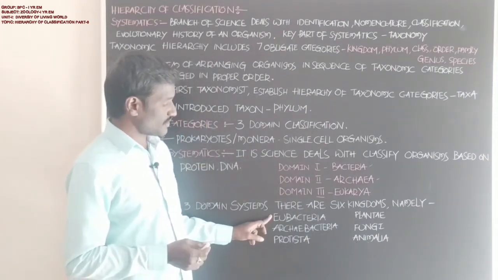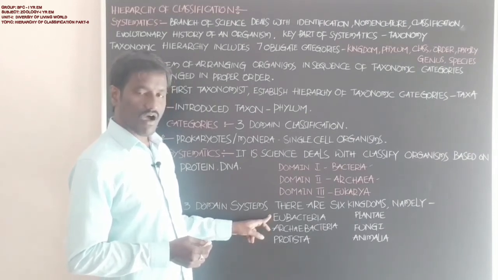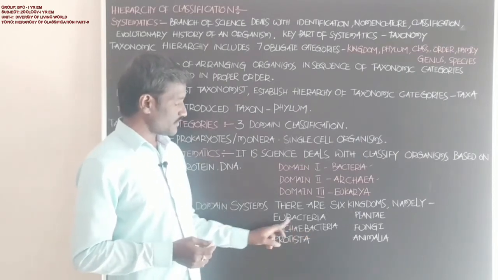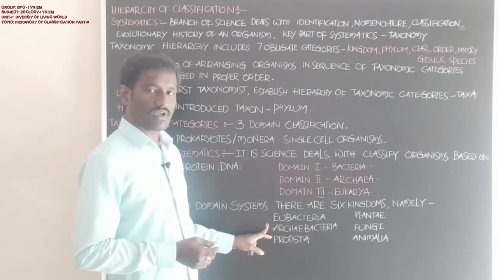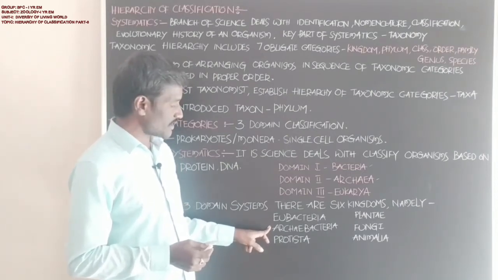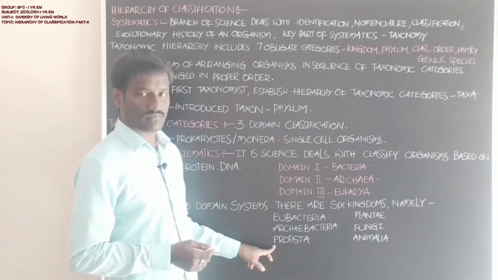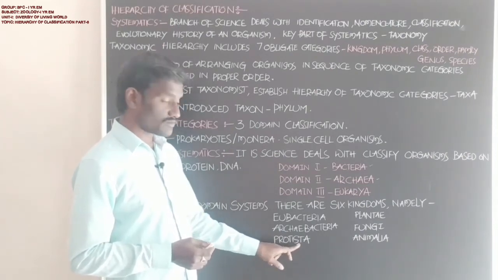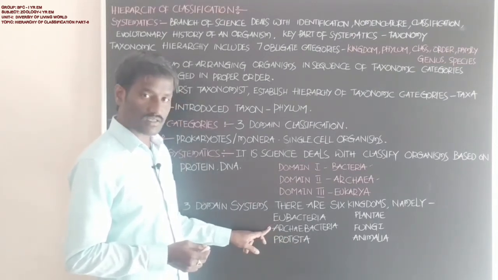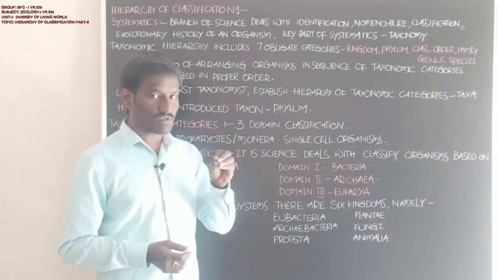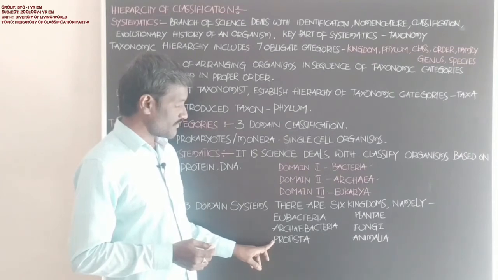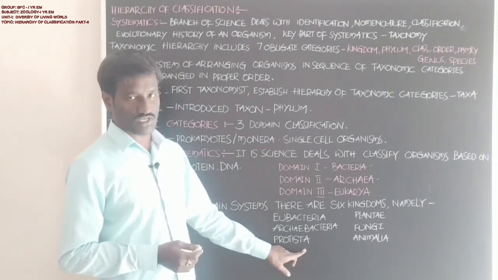Eubacteria are prokaryote single cell organisms that lack a separate nucleus. Archaebacteria are also single cell organisms that lack a distinct nucleus and show some similarities with the organisms in protista.